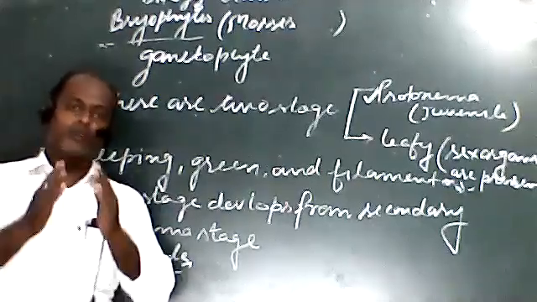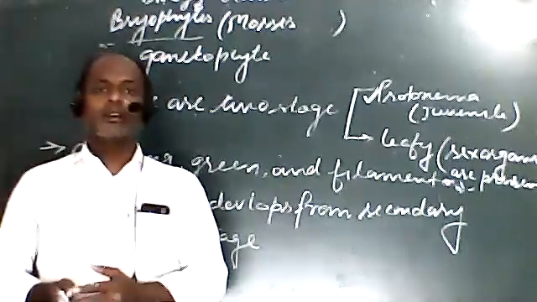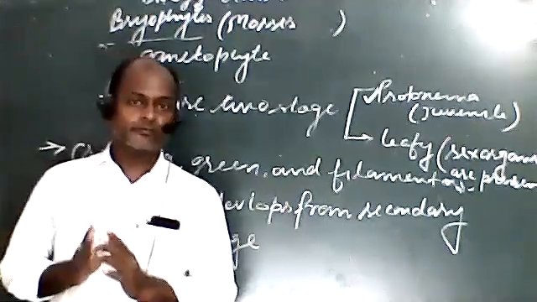It is the same in bryophytes and pteridophytes.